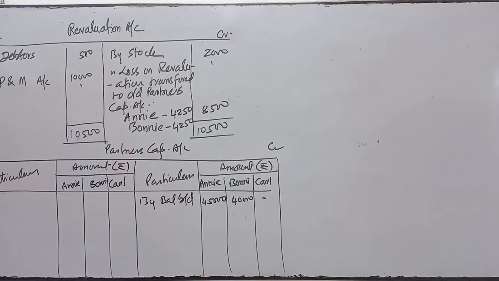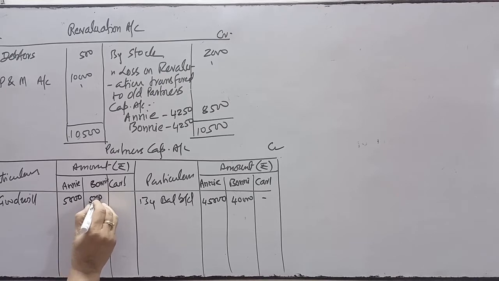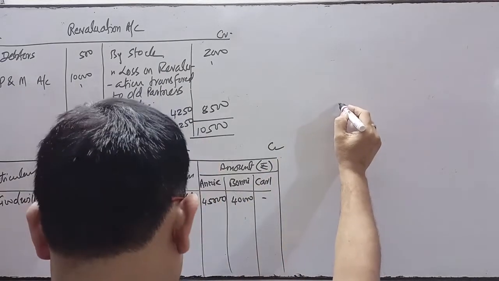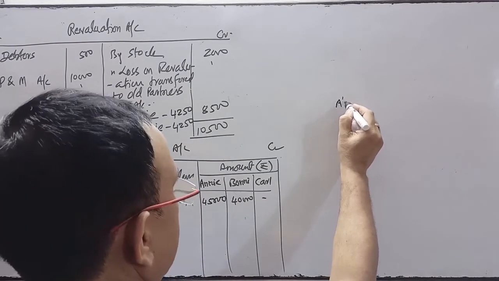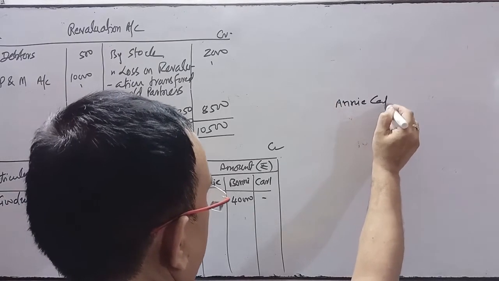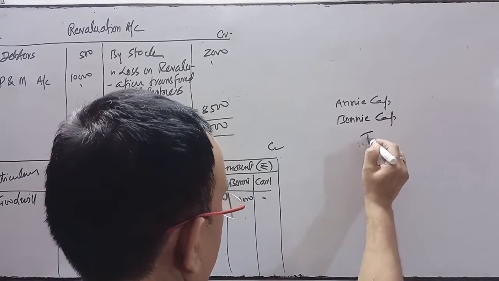On the asset side, goodwill is given as 10,000, so we have to write off the goodwill. We will do the posting on the debit side to goodwill, and this amount will be transferred to the old partners only, in their old ratio, 5,000 and 5,000. If you want to see the entry, the goodwill given in the balance sheet is 10,000, so we write: Ani's capital account debit, Boni's capital to goodwill.